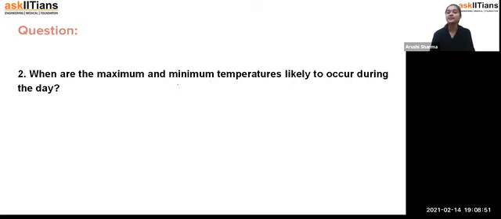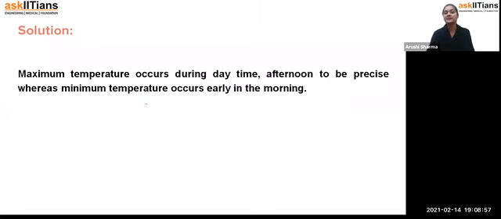What are the maximum and minimum temperatures likely to occur during the day? Students, we have already seen this. Generally, what we have observed is that in the middle of the day, in the afternoon, we get the maximum temperature, and in the very early morning we get the minimum temperature. So the maximum temperature occurs during the daytime, in the afternoon to be precise, whereas the minimum temperature occurs early in the morning.